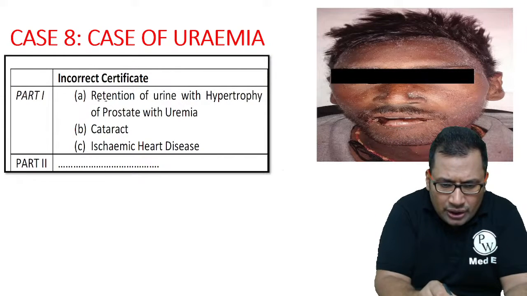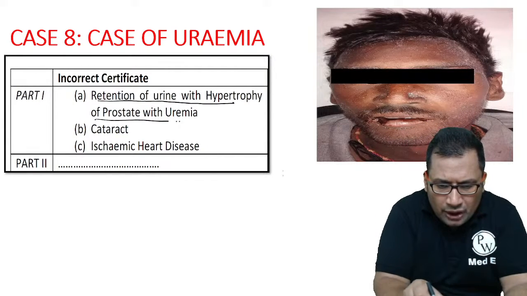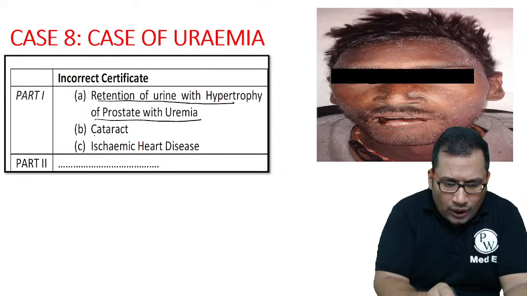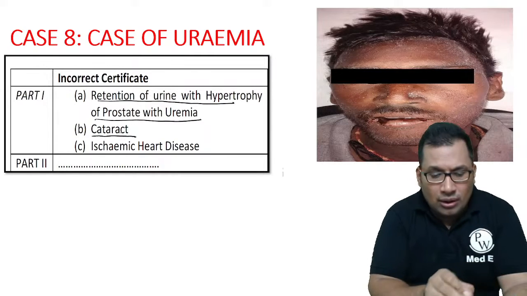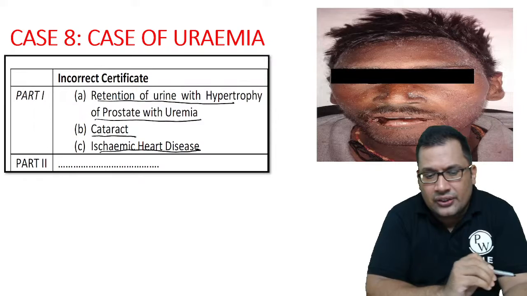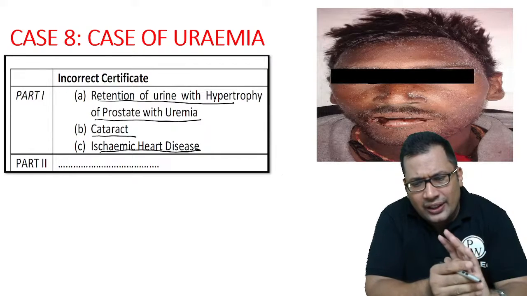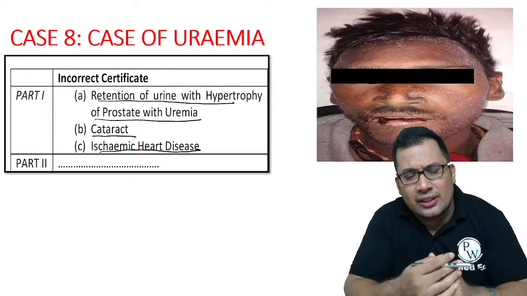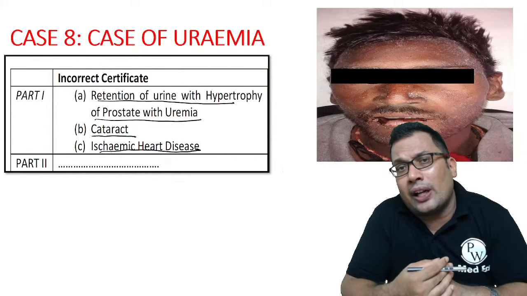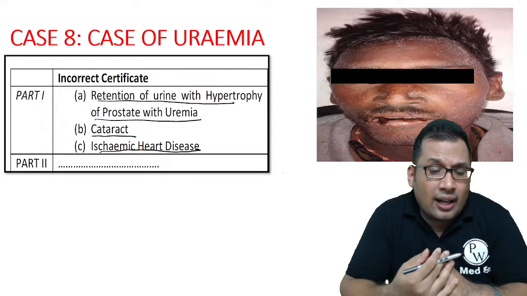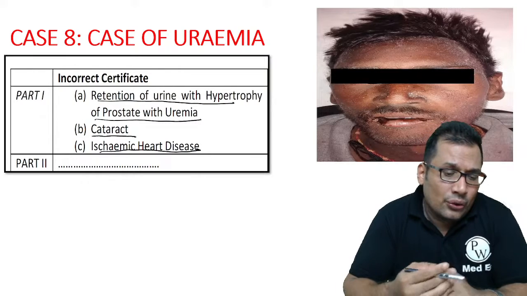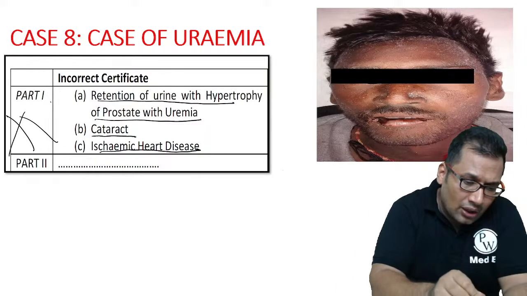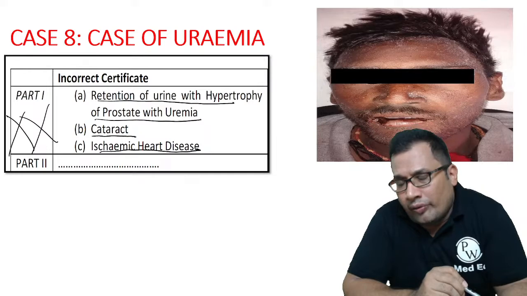1A he mentioned retention of urine with hypertrophy prostate with uremia. 1B he mentioned cataract. 1C he mentioned ischemic heart disease. See, now what we can see here, this certificate is completely wrong. Look at the pathogenesis: how can ischemic heart disease lead to cataract, how can cataract lead to retention of urine? So this is a totally wrong certificate.